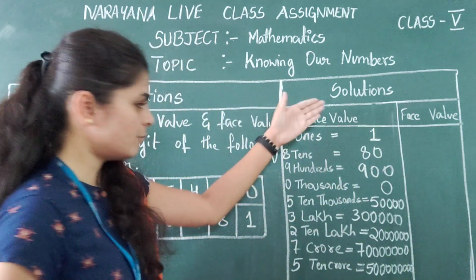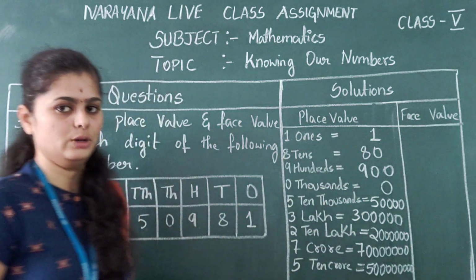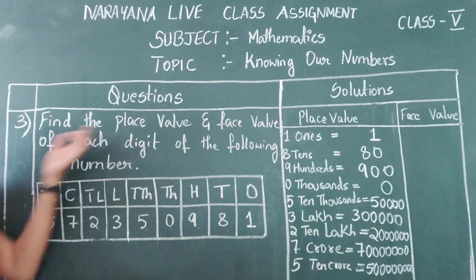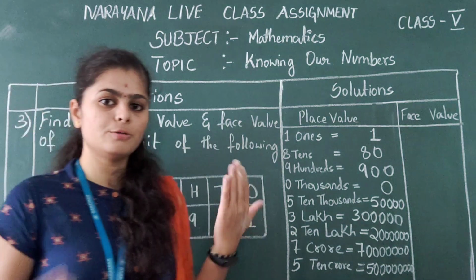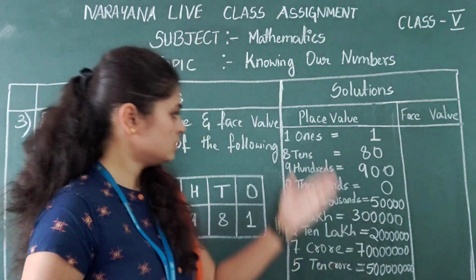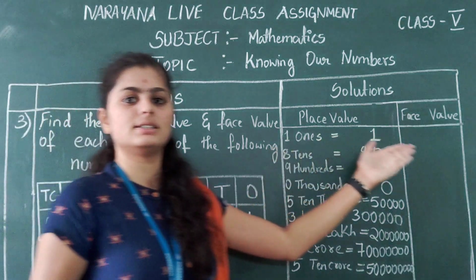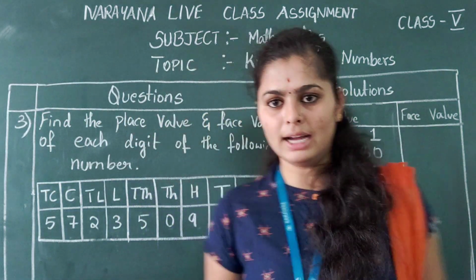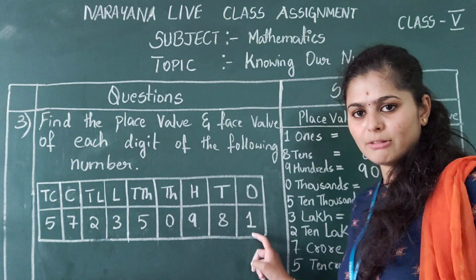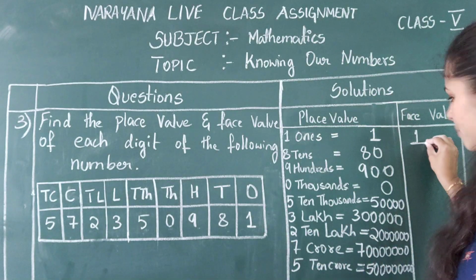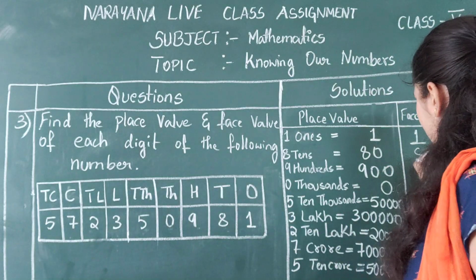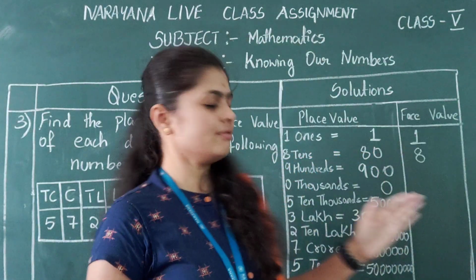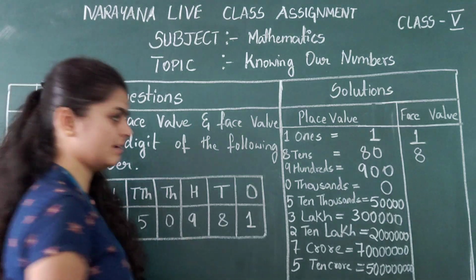So you can see here, first I have written the place value. The next one, what they said: after place value we have to write the face value. I told you face value will not change. So whatever number they have given, the same number you are going to write. That means in ones place you have 1. So write 1. Okay. Then in tens place we have 8. So write 8. In the same way, next in 100 place we have 9.